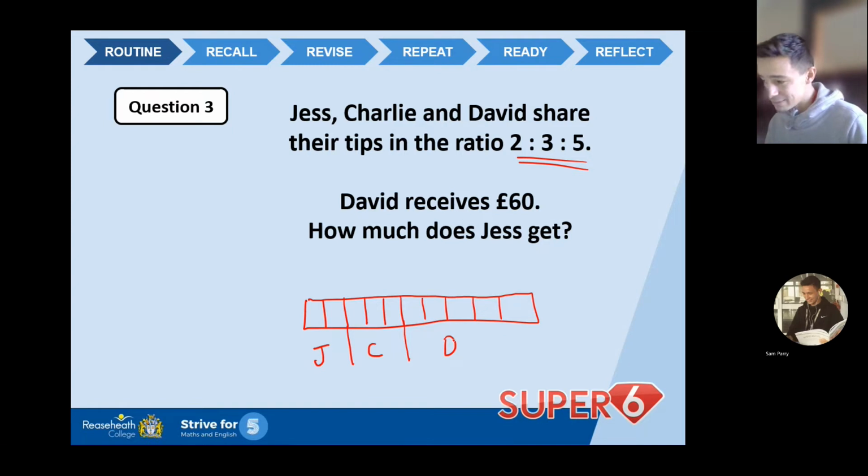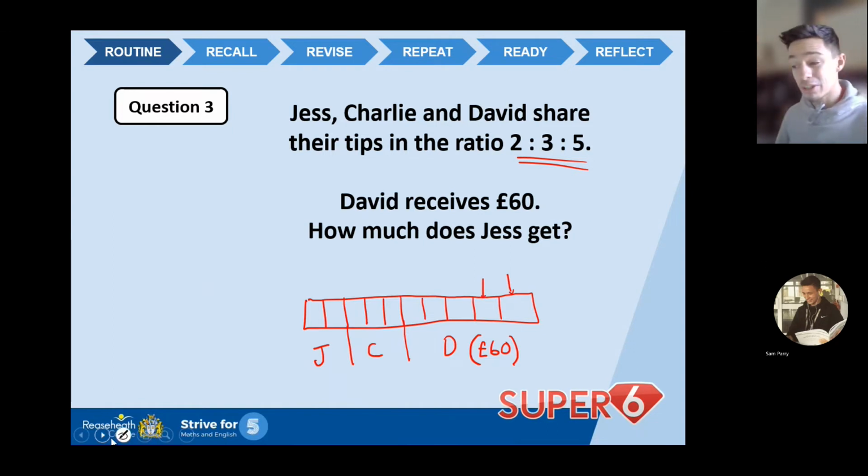So next to the D, next to David, I'm going to put in brackets 60 quid, just so I know exactly who that belongs to. Now, the aim of the game is to work out what goes into each of these boxes, okay? Because when we know what goes into one box, we know what goes into all of them.